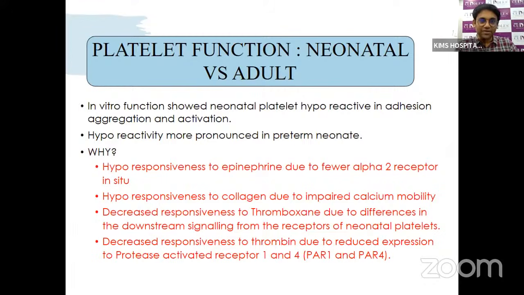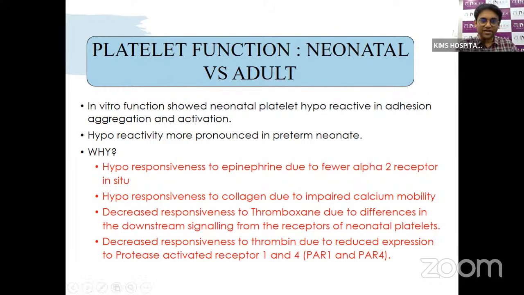The platelet number and the platelet function also differ between newborns and adults. In vitro, we can see that the platelets in the neonate are hyperreactive in adhesion and activation. The hyperreactivity is much more pronounced in the preterm neonate. So we wonder why these neonatal platelets, even though they are produced in good number, are hyperreactive. For the platelet to be responsive, it should respond to epinephrine, collagen, thromboxane, and thrombin. But the response to these agonists is much less.